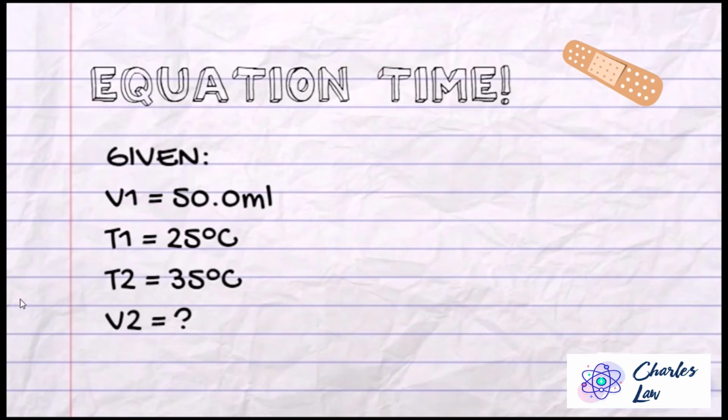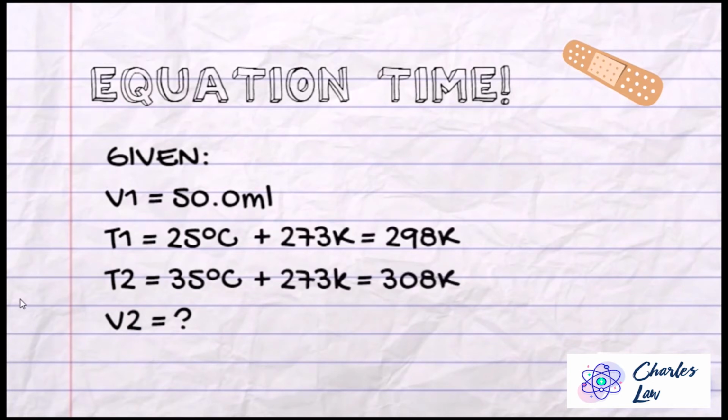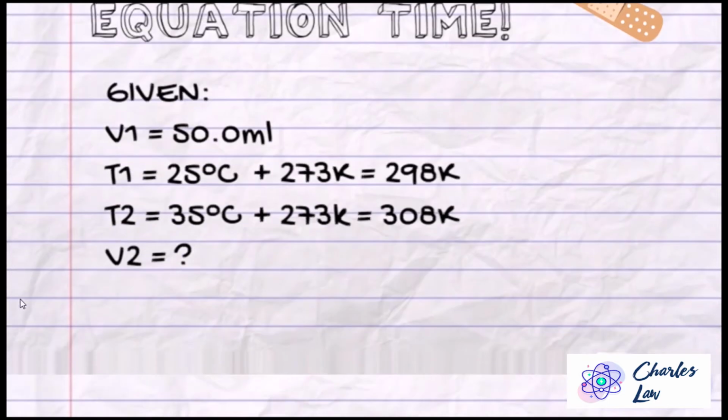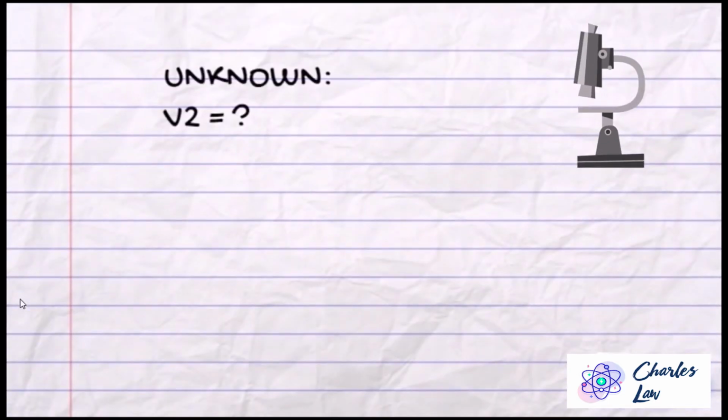For the final temperature, we have 25 degrees Celsius plus 35 degrees Celsius and in addition 273 Kelvin, making 333 Kelvin. The unknown for this question is V sub 2, or the final volume.